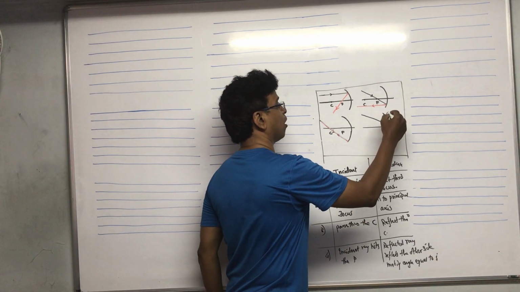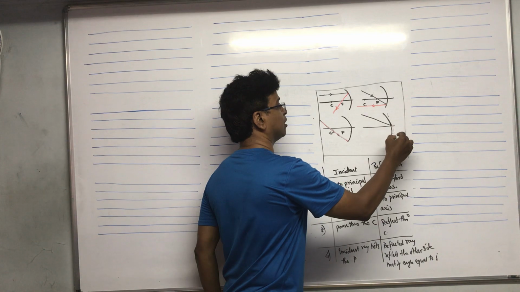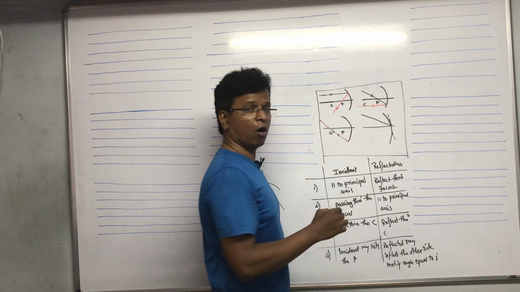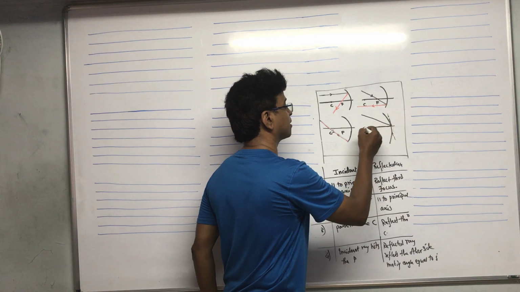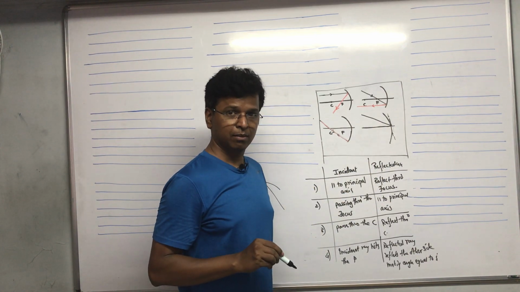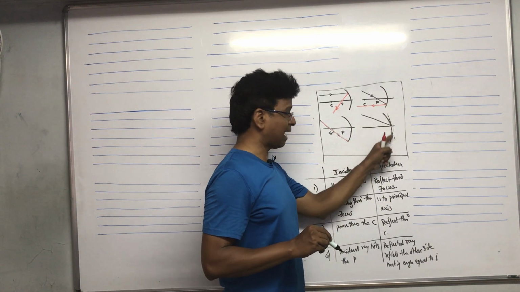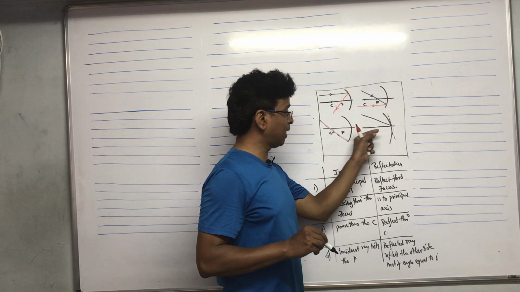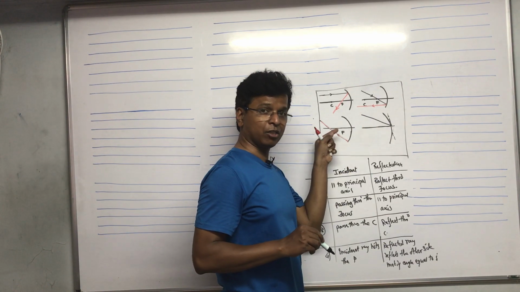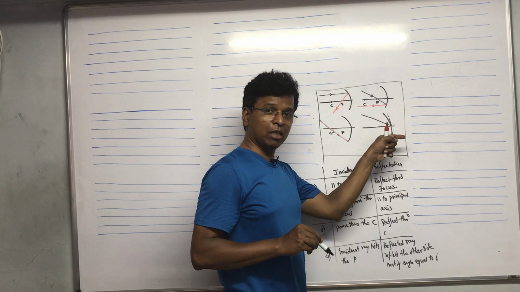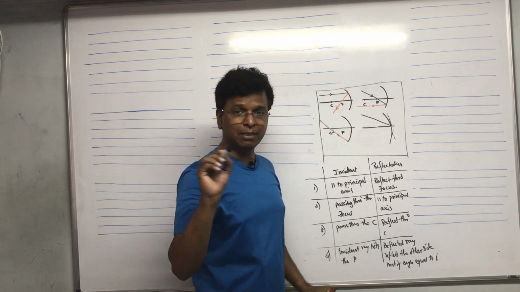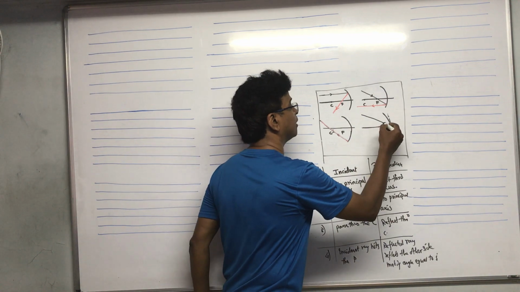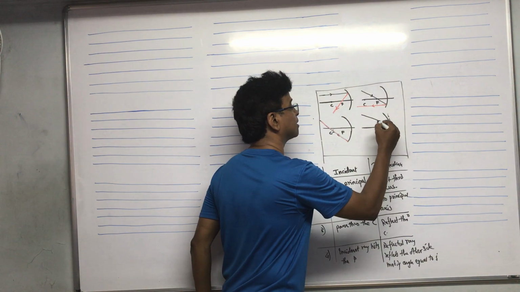So if I imagine a tangent being drawn over here and I draw a perpendicular to it at that point, that perpendicular will be nothing but the principal axis. So the incident angle will be the angle between the incident ray and the principal axis.